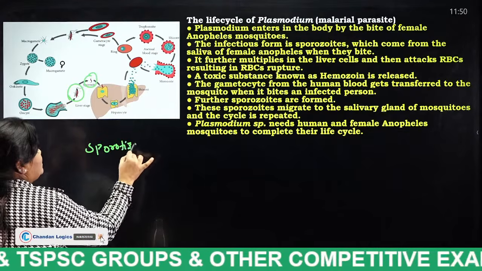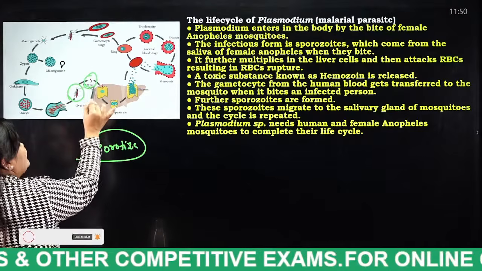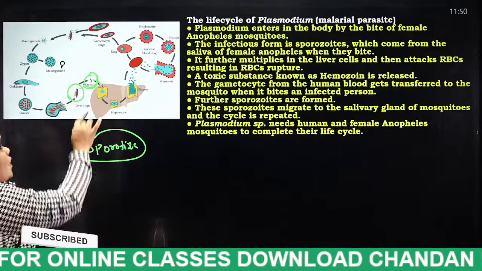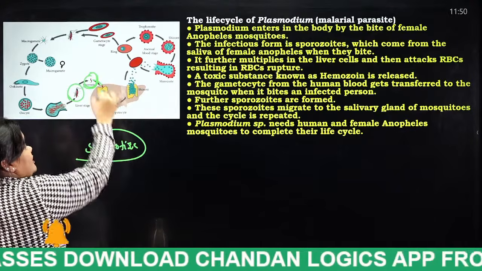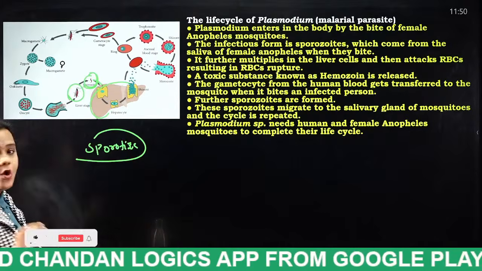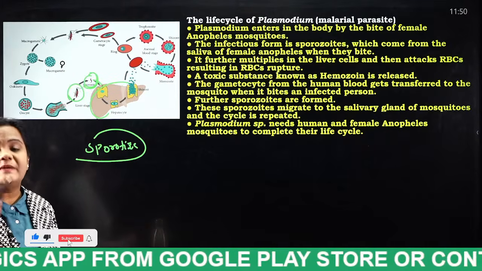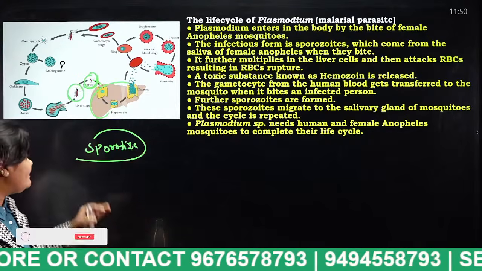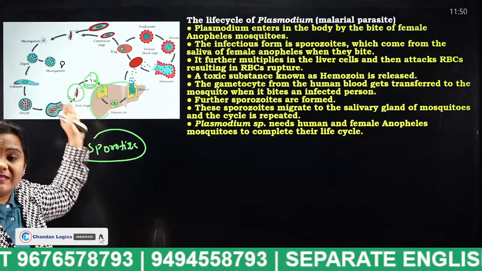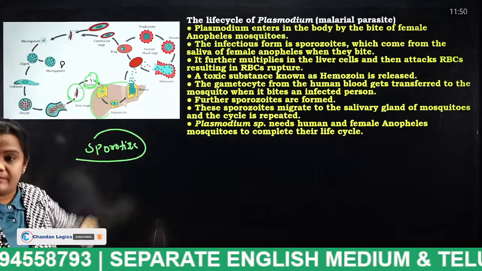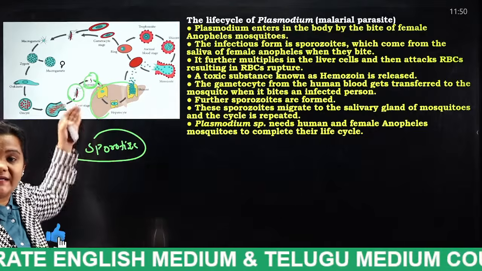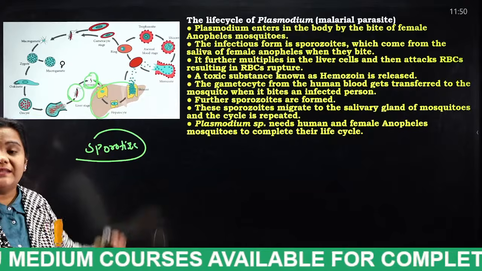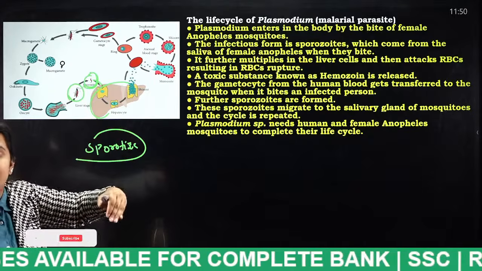So when this sporozoite enters the human body from the mosquito, it enters into the liver. When a person is bitten by a female Anopheles mosquito, what is the name of that pathogen, students? Sporozoite. So this sporozoite will enter our liver through the blood vessels. So what happens in our liver? This sporozoite will directly attack our liver cells.